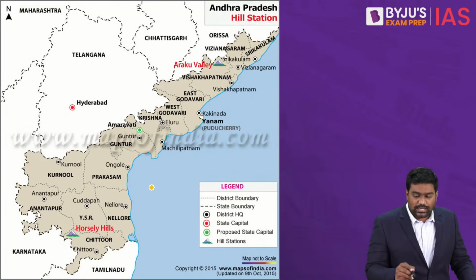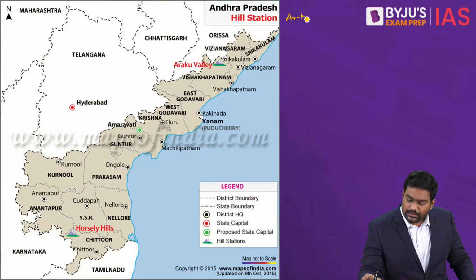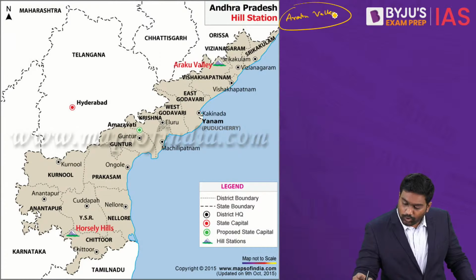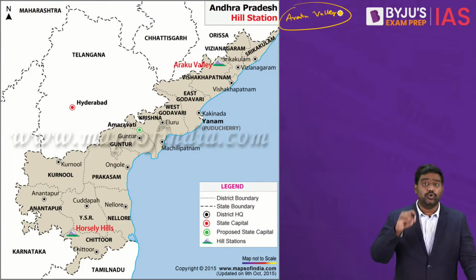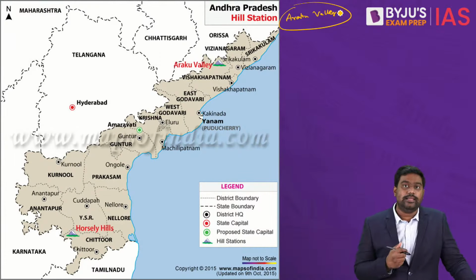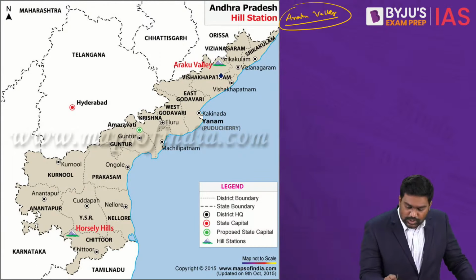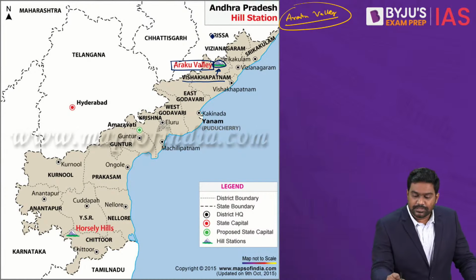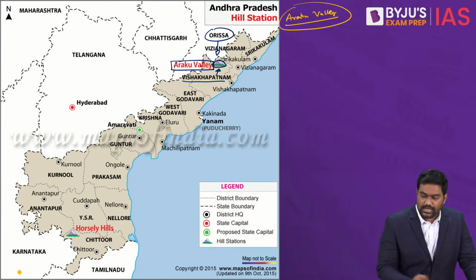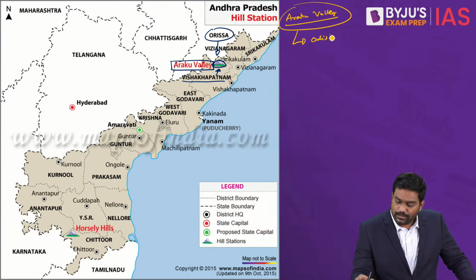Now, I would like to talk about Araku Valley, which is in Andhra Pradesh. It's a very important region from a geography and even culture point of view. There could be a prelims question here on the Araku Valley. So you should know where it is located, what is unique about Araku Valley. You can see here in the map that Araku Valley is located near Visakhapatnam. It's a very popular hill station a few kilometers away from Visakhapatnam, located on the Andhra-Odisha border. Please remember this. It's quite close to the Andhra Pradesh-Odisha border.